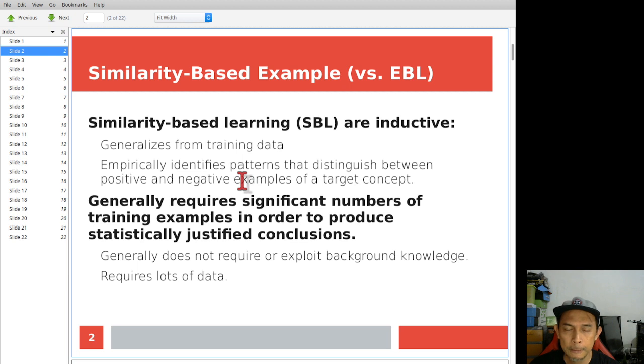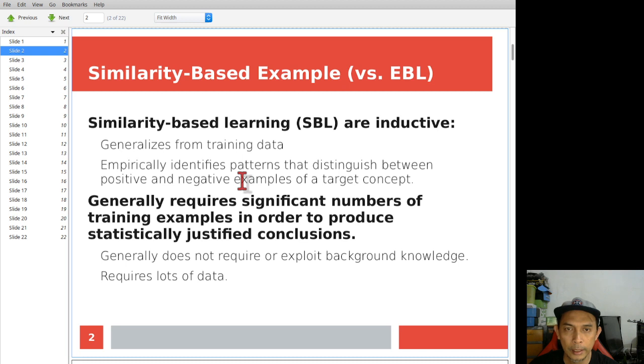Those are learning models based on similarity. So similarity-based learning, or SBL, is based on inductive learning.